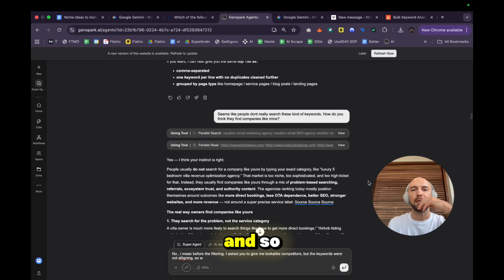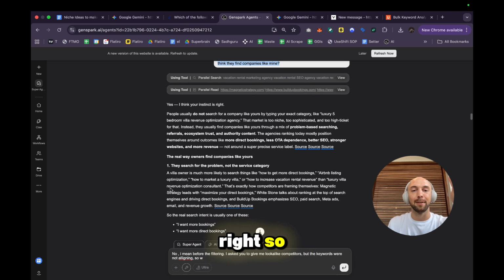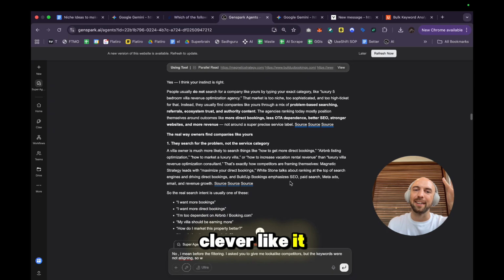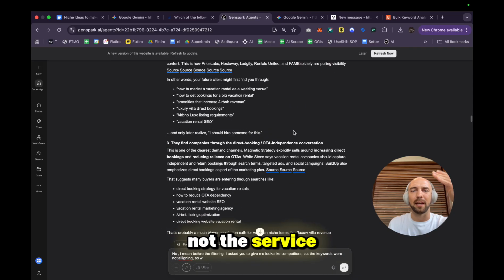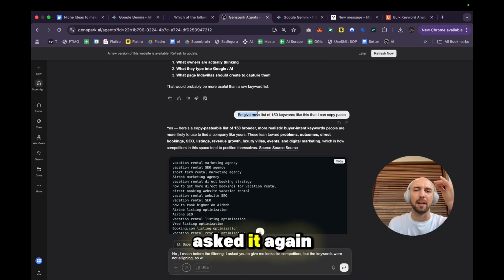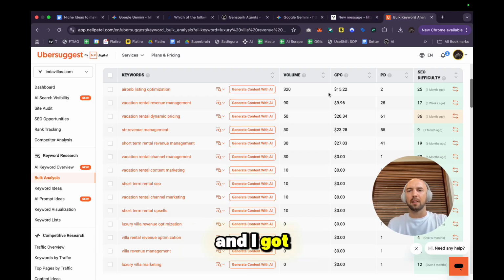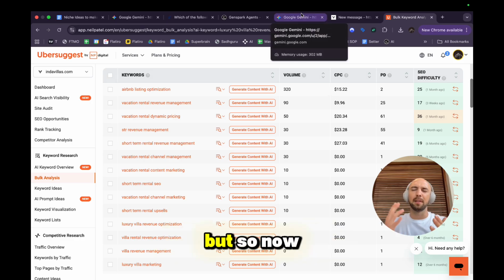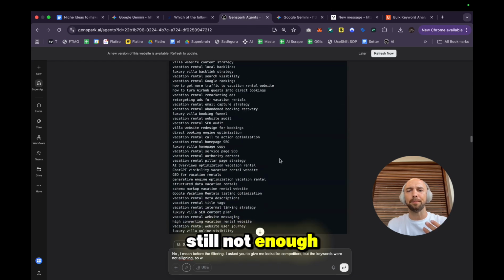So I asked Genspark for suggestions, and it's very clever. It said that usually people for these kinds of businesses search for the problem, not the service category, which makes sense, right? So I asked it again to give me other keywords based on this. And again, of course, I put them here, and I got maybe 14 more keywords, around 50 keywords. So now I have like 50 keywords, but it's still not enough.